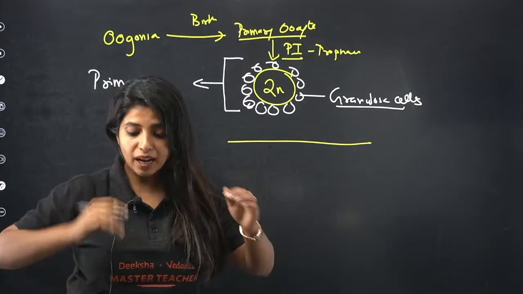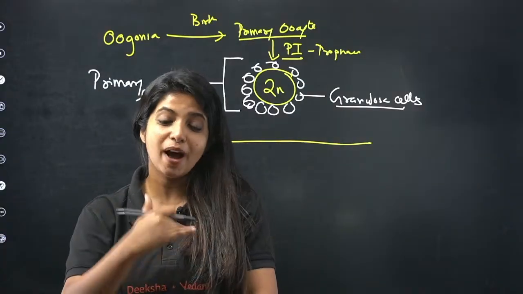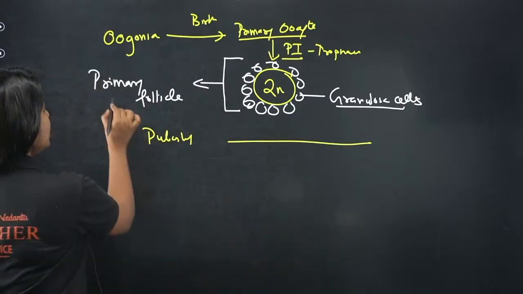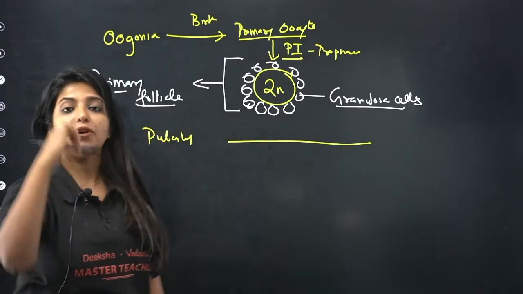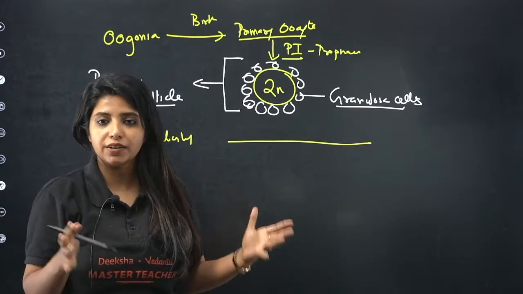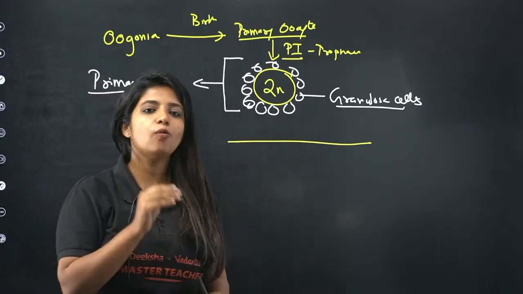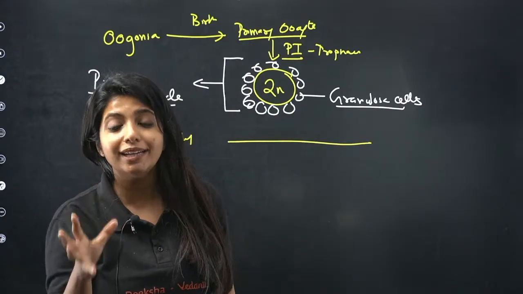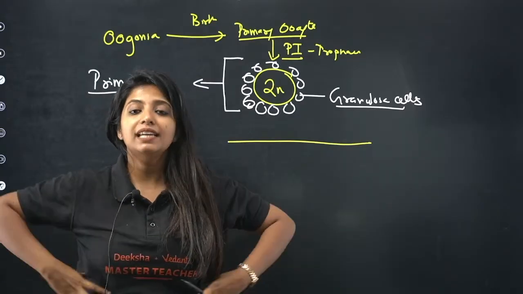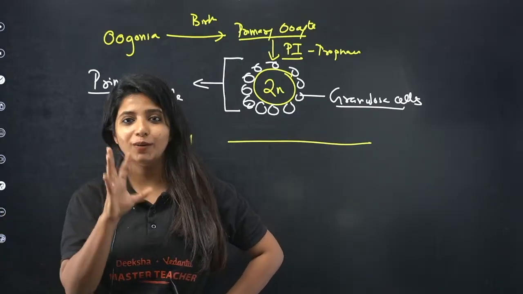So do remember, the primary oocyte is not alone. It says like, don't feel sad, I am here to protect you, I am the granulosa cells. And you and me together, we will call us the primary follicles. So from birth to puberty, so many primary follicles are going to degenerate, which means that the primary oocyte is also not going to be there. By the end of it, we only have a few, that is 60,000 to 80,000 primary follicles in each of our ovaries, not in one ovary. In each of our ovaries, we will be having 60 to 80,000 primary follicles.